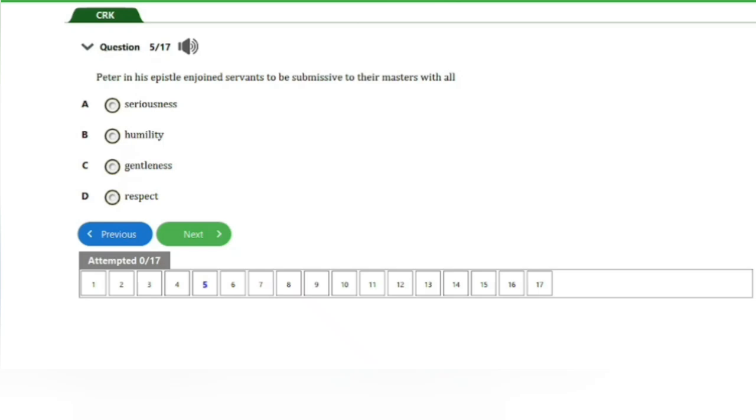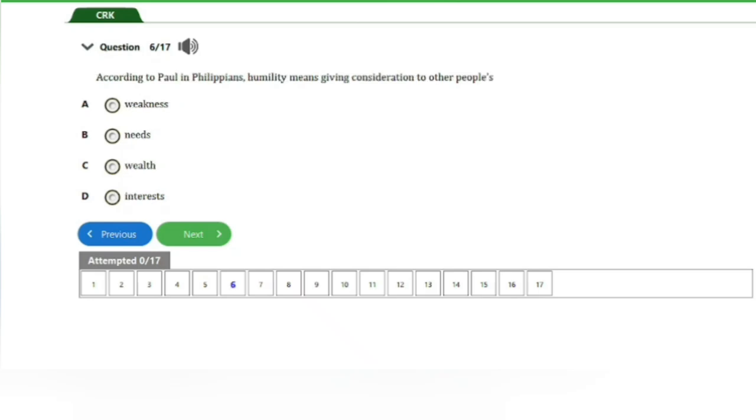We have the next question here, question number 5. It says, Peter in his epistle enjoined servants to be submissive to their master with all A, seriousness, B, humility, C, gentleness, D, respect. The answer to this question is option D, that's respect. So that's it for this question. Let's go ahead and check out the next question.